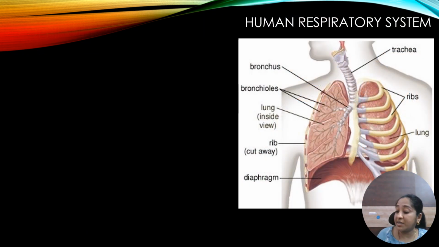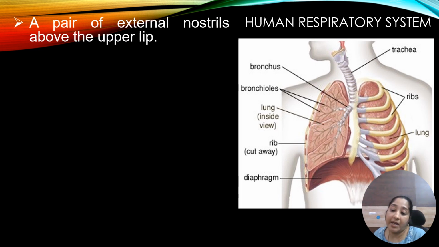In the human respiratory system we have a pair of external nostrils above the upper lip. Here we will discuss all the organs that help in the respiratory system. First, a pair of external nostrils above the upper lip.